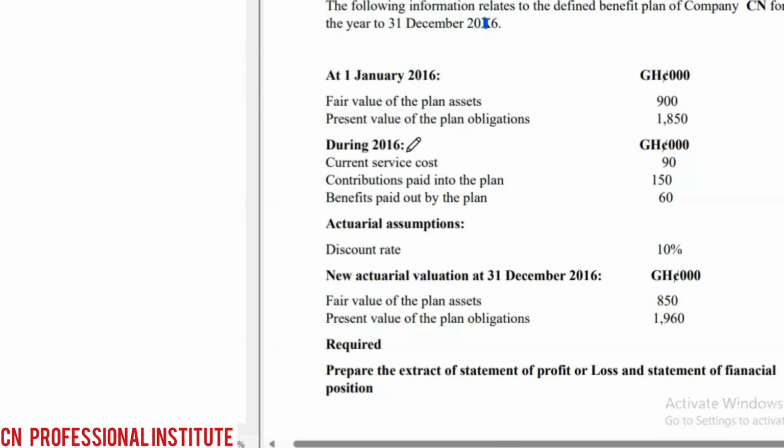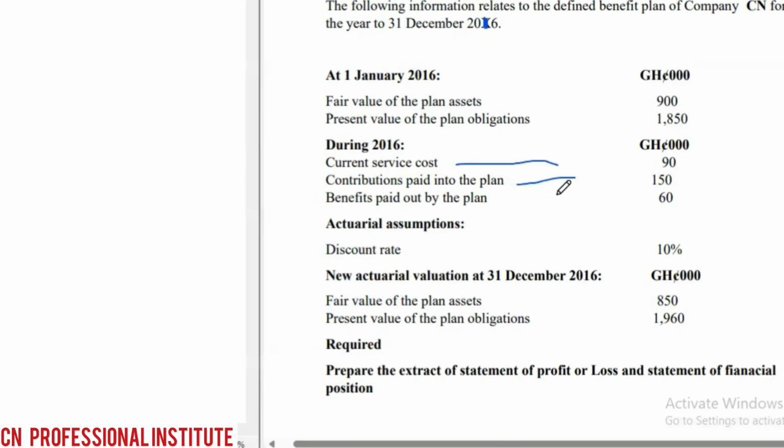During 2016, these are the things that happened. Service cost 90, contributions into the plan. We'll look at this in more detail, the definition of service cost and the treatment of contributions. I just presented the format to you. Let's pick the figures, plug in the figures and see the format. Then we'll look at the detailed explanation of the components, and then we'll solve more questions for better understanding.